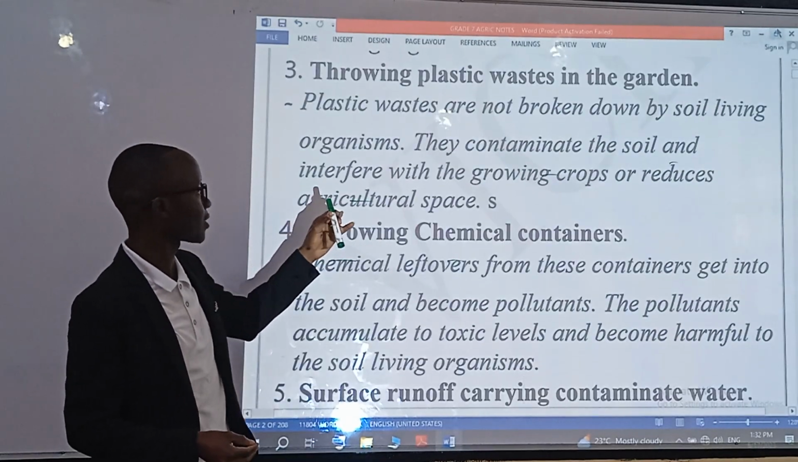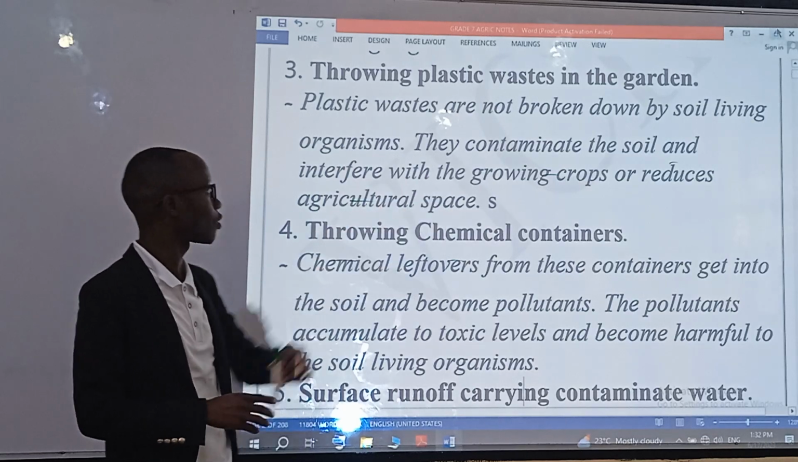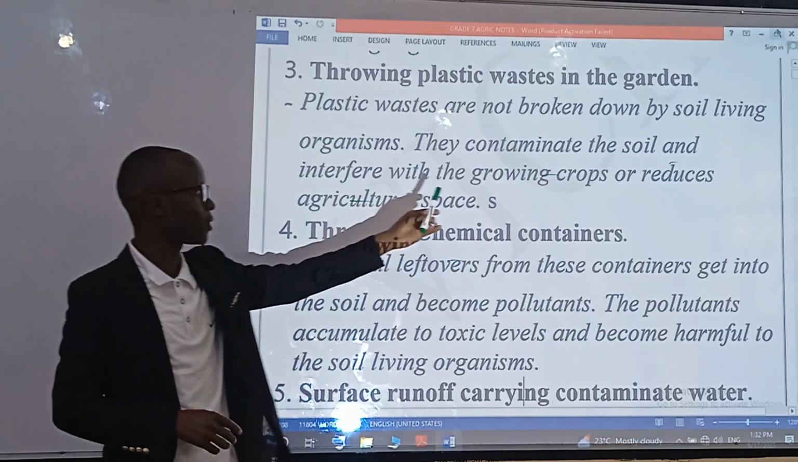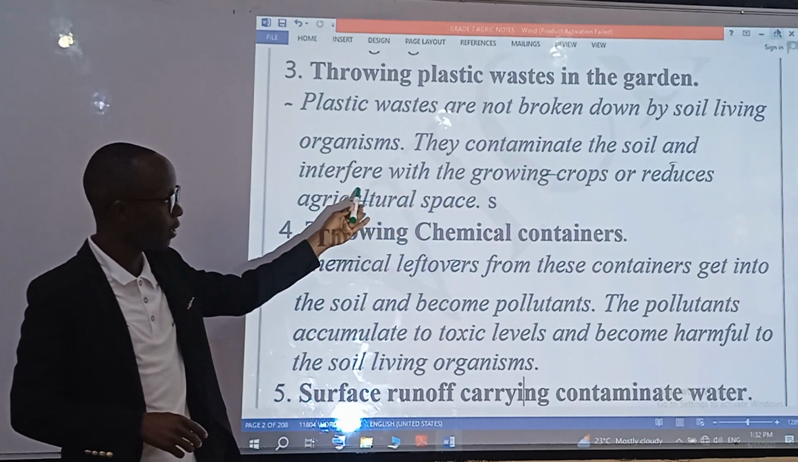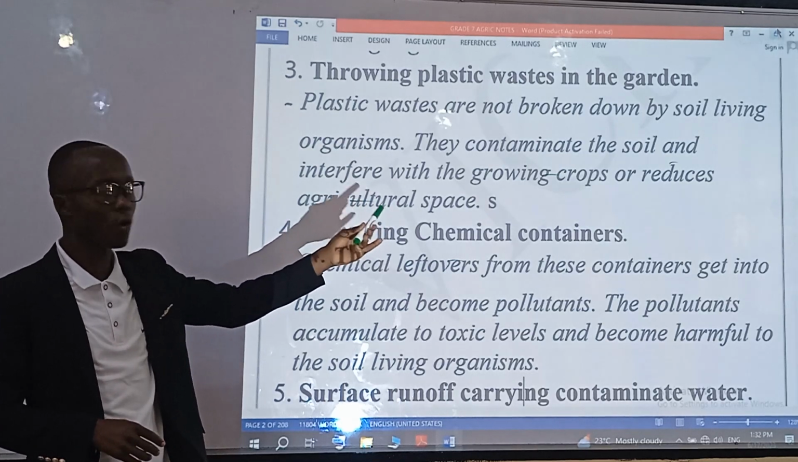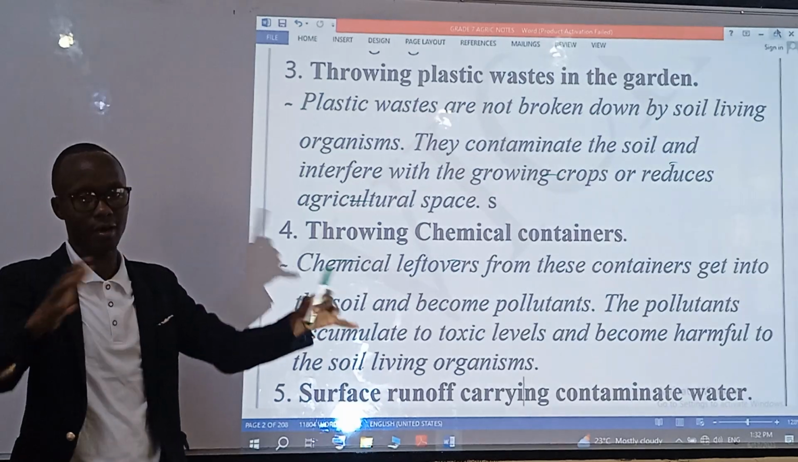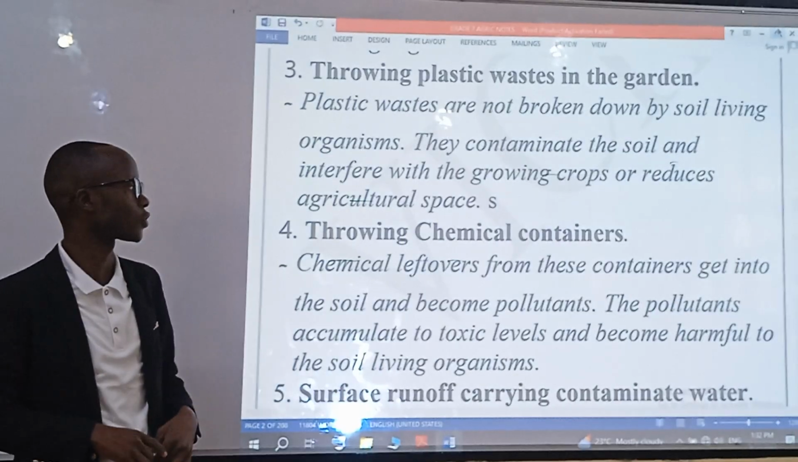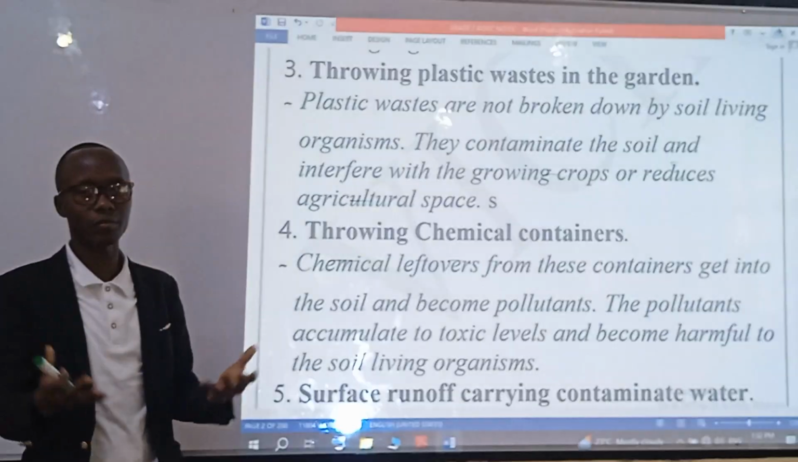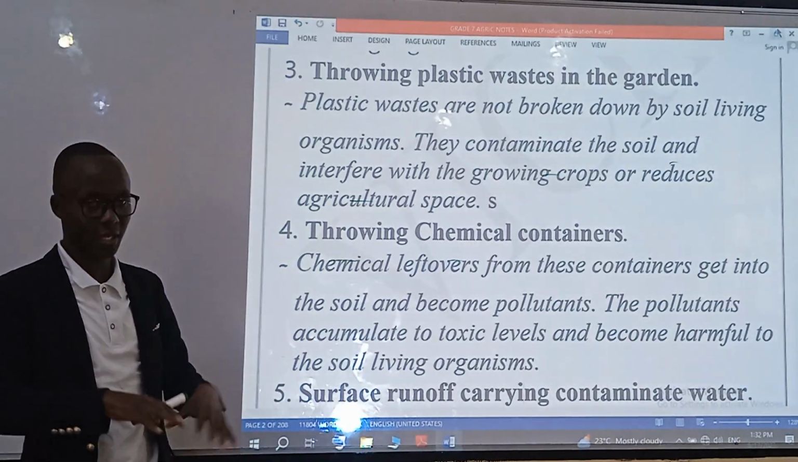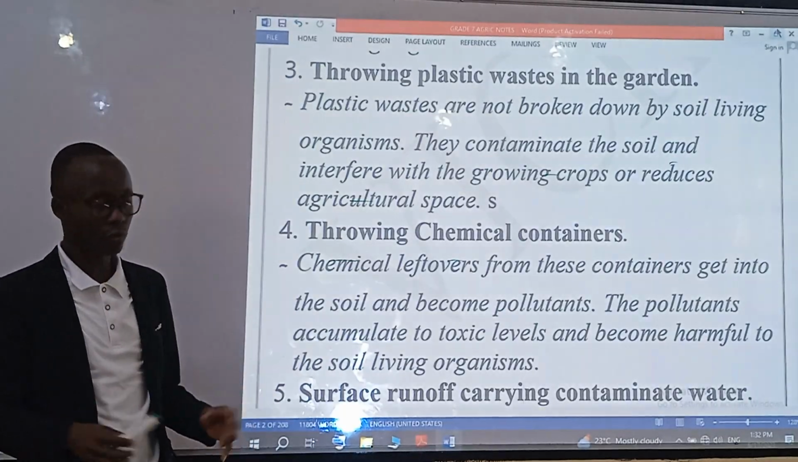Plastic wastes are not broken down by soil living organisms, and therefore they contaminate the soil, interfere with the growing of crops, and reduce agricultural space. When the containers are everywhere, we understand they don't decompose. Believe me or not, even the plants will not get anywhere to grow because the wastes occupy that agricultural space.